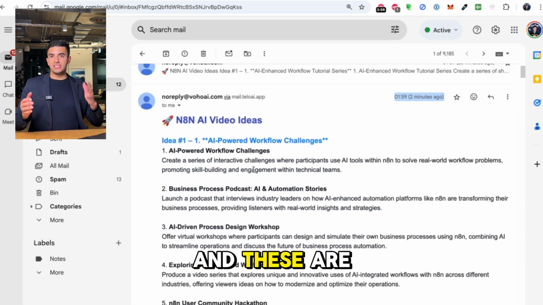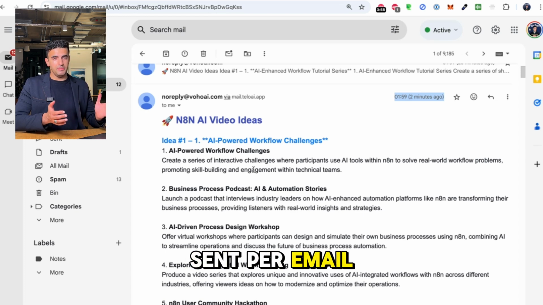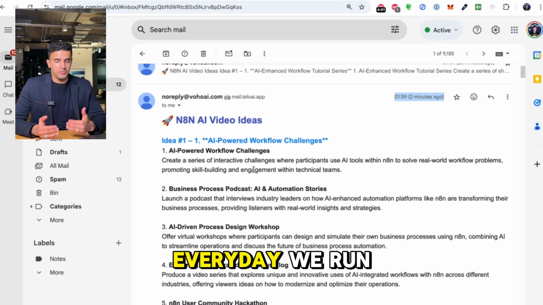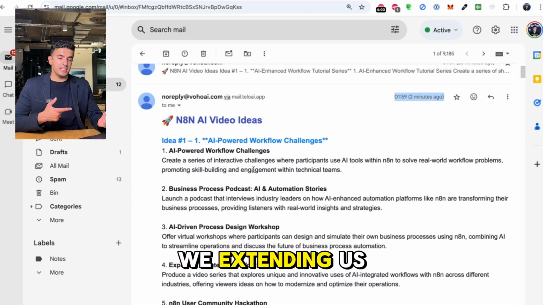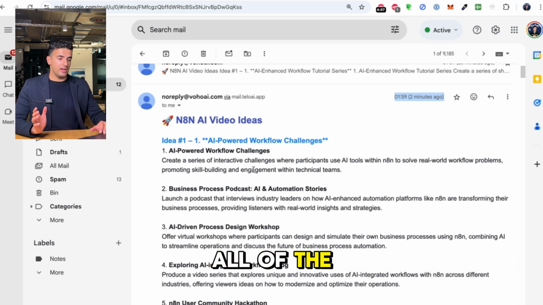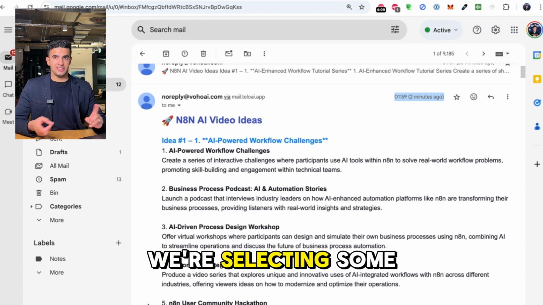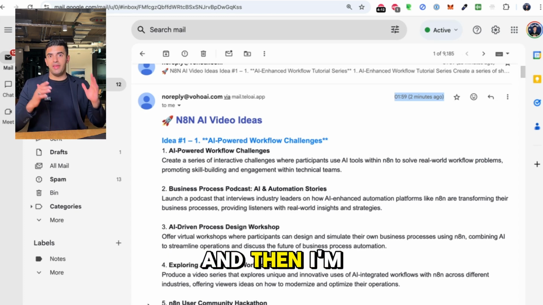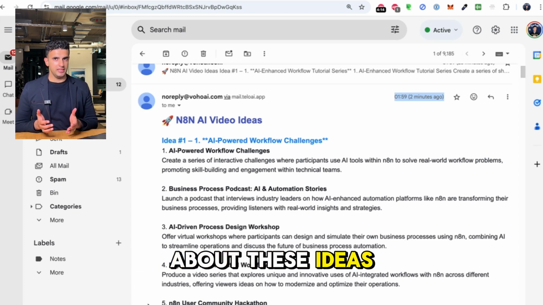And these are the ideas that have been sent per email. So my team, every day we run a cron job, and with that we are sending us emails, and inside this Google Sheet we are sending all of the ideas, and then from these ideas we're selecting some of the ideas which are excellent, and then I'm making content exactly about these ideas.